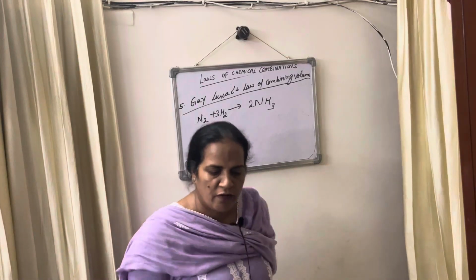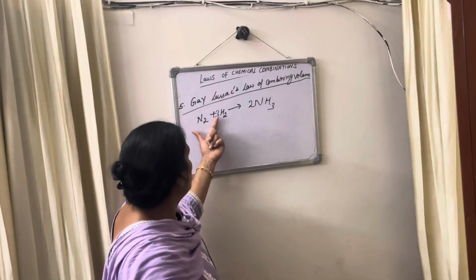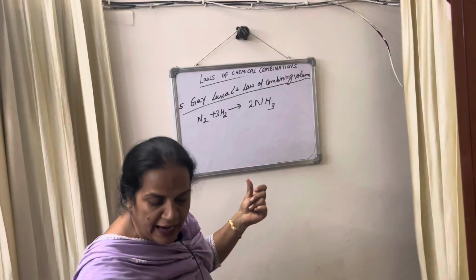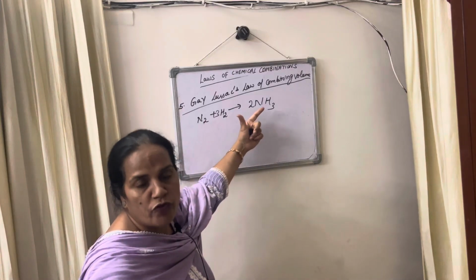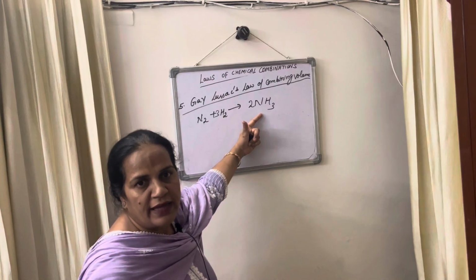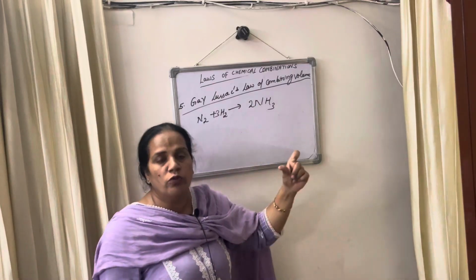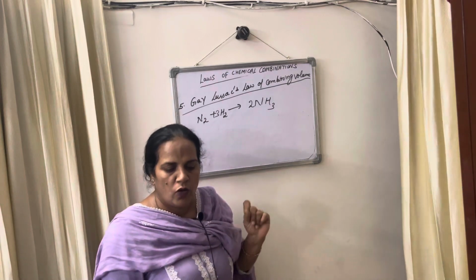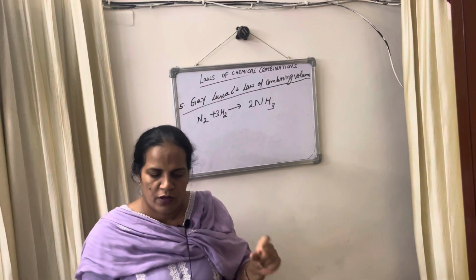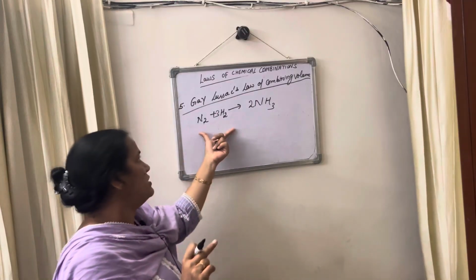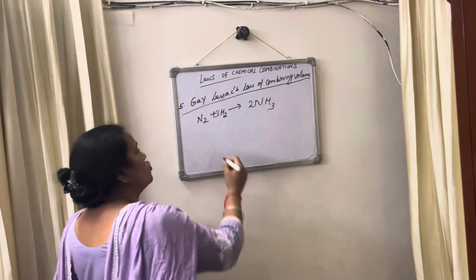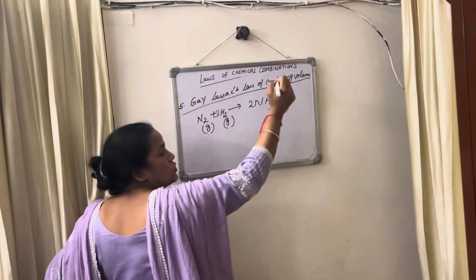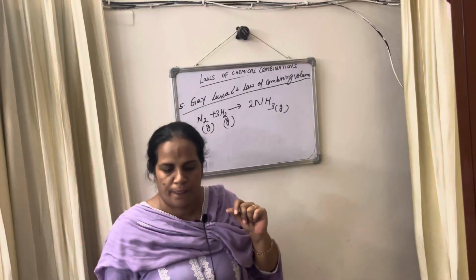According to this law, when 2 or more elements combine with each other to form a product, the ratio of volume is a simple whole number ratio. These elements should be in gaseous form, and the product is also in gaseous form.